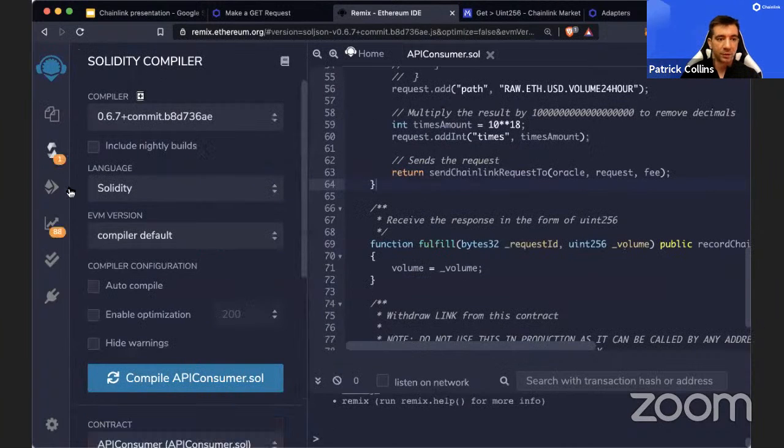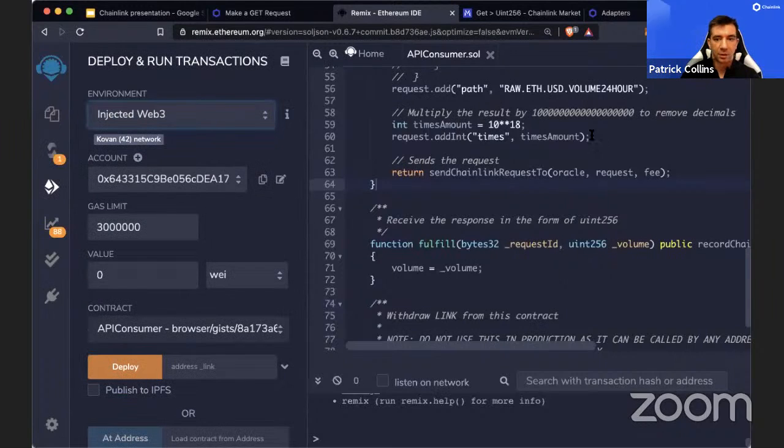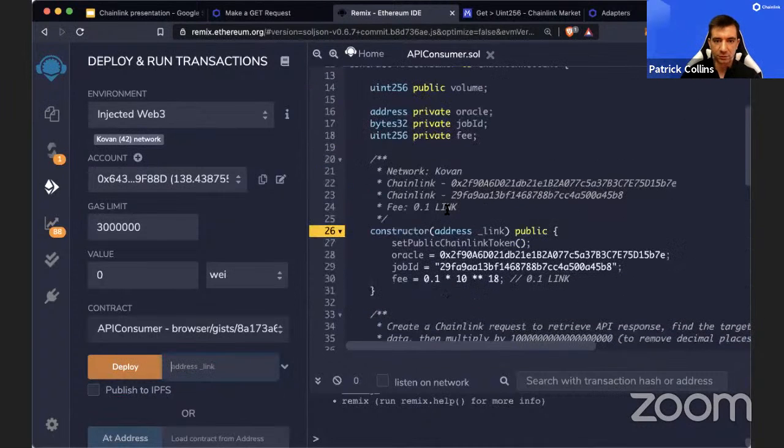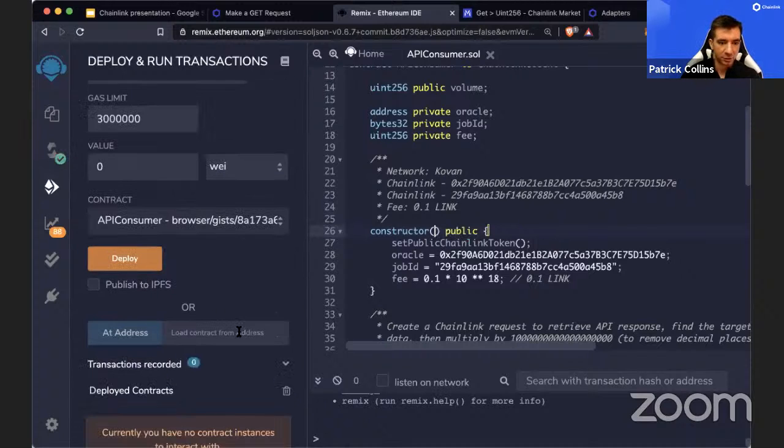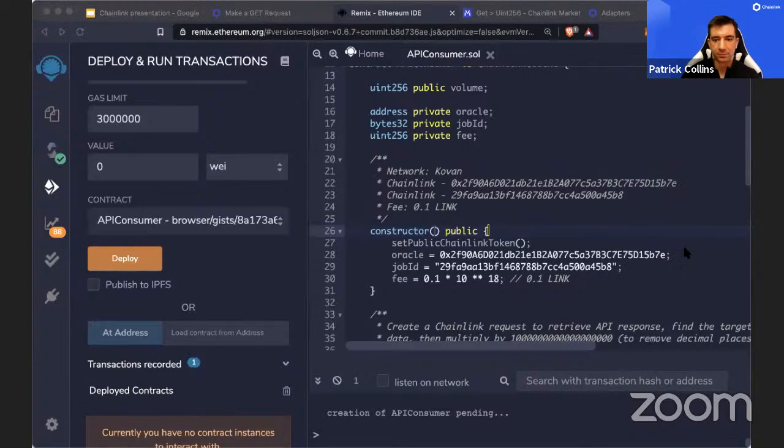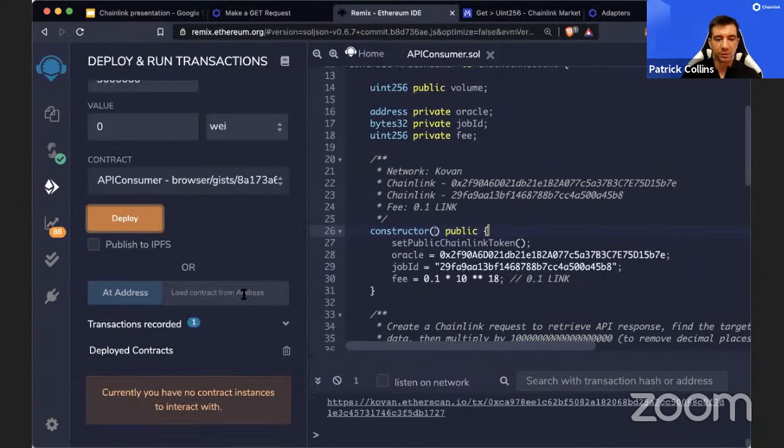So again, we're going to compile. Objective Web 3. Oh, whoops. I actually am going to redeploy because I forgot I added this in. File, yep, redeploy. MetaMask pops up. We're going to deploy here.